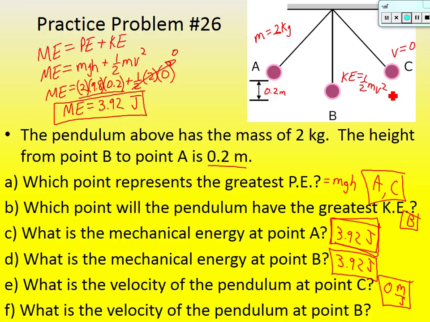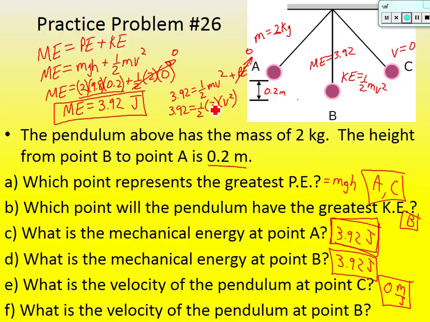Well, what was the total energy? It's mechanical energy. We found it was 3.92, so if mechanical energy is equal to 3.92, we can set it equal, so let's do it right here. So 3.92 is equal to 1/2 mv squared. There's not going to be any potential, so I'm not going to put plus potential energy because that goes to 0 because it's at a height of 0. So 3.92 is equal to 1/2. The mass was 2, and velocity, remember, has to be squared.